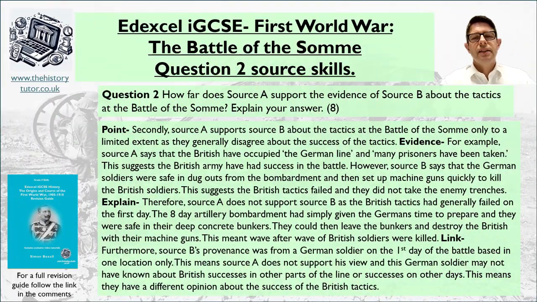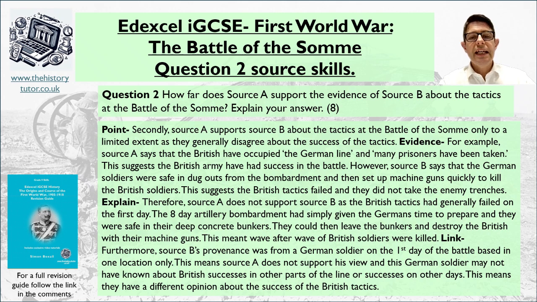Okay, so here's what I've said. And you can use this to review your own answer, or if you got stuck, obviously you can learn how to do this and then have a go at a different type of question. So I've said, secondly, source A supports source B about the tactics of the Battle of Somme only to a limited extent, as they generally disagree about the success of the tactics.